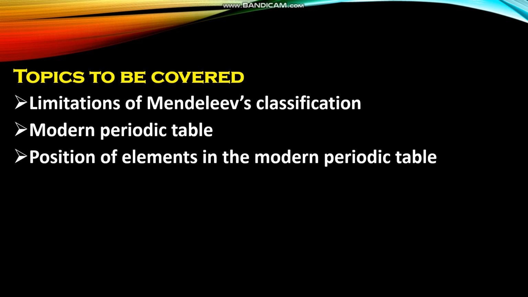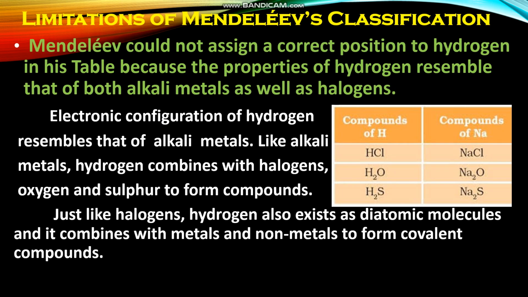Today we are going to learn the topics: limitations of Mendeleev's classification, modern periodic table, and the positions of elements in the modern periodic table. Let us see what are the limitations of Mendeleev's classification. The first point, Mendeleev could not assign a correct position to hydrogen in his table because the properties of hydrogen resemble that of both alkali metals as well as halogens.